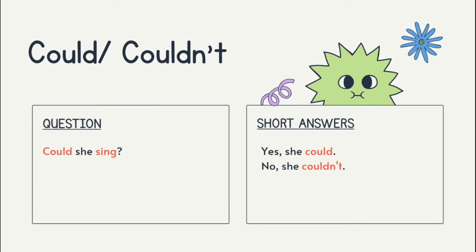The question is, could she sing? For a question, we need to use could at the front of the sentence. For short answers, if we answer yes, we say yes, she could. But if we answer no, then no, she couldn't. Could is for positive sentences and couldn't is for negative sentences.